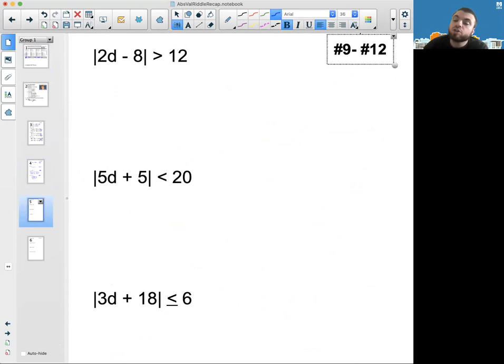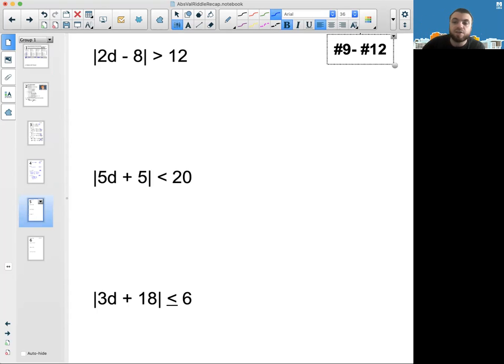We're good to go. So what kind of numbers have an absolute value that is more than 12? 12 doesn't, because its absolute value is equal to 12. But 13, the absolute value of 13 is 13. That's more than 12. The absolute value of 14 is 14. That's more than 12. 15 has an absolute value of 15. That's more than 12. 16's absolute value is more than 12. So 17s, 18s, 19s, 20, 25, 87,